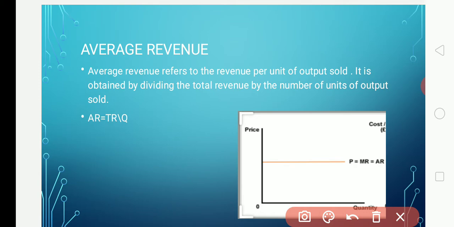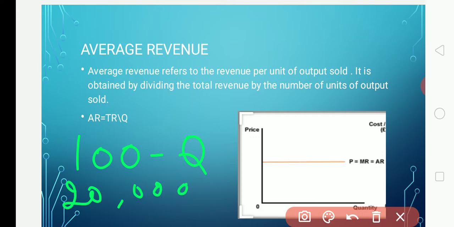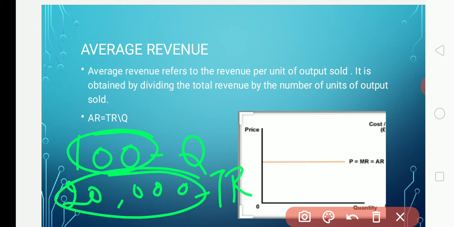If a seller sells 100 bulbs, 100 bulbs is the quantity, and gets a total revenue of rupees 20,000. A firm is selling 100 bulbs and it is getting a total revenue of 20,000.